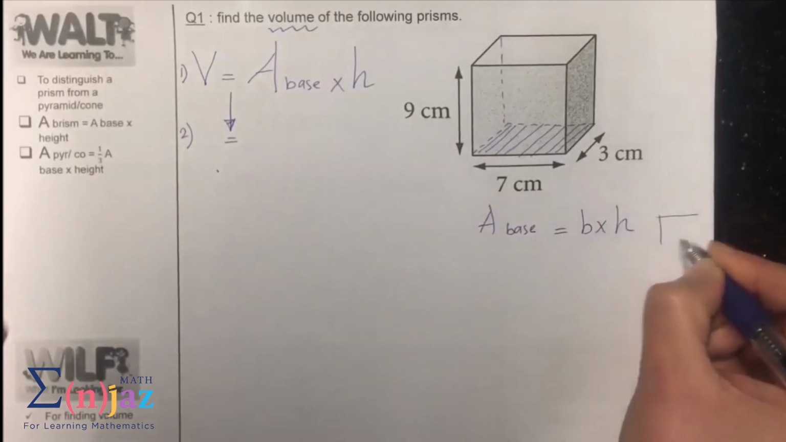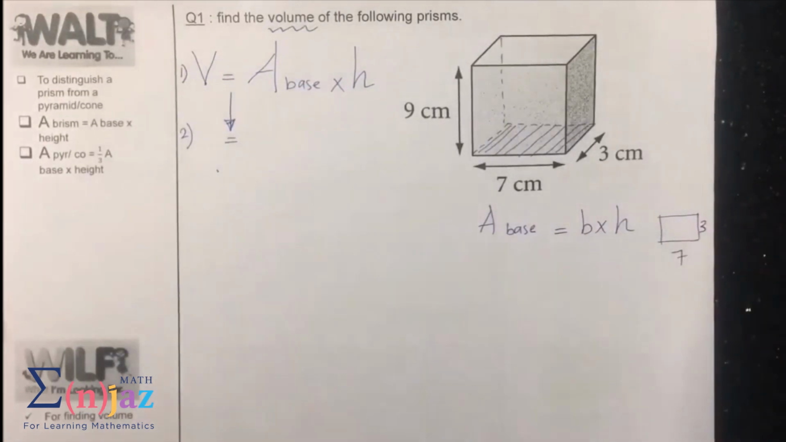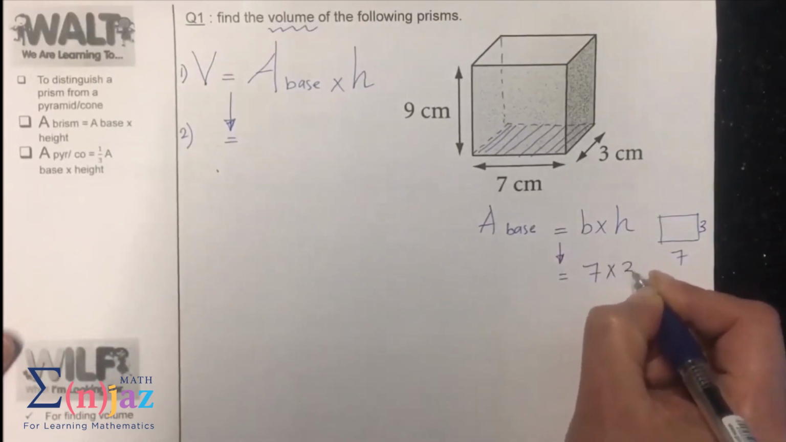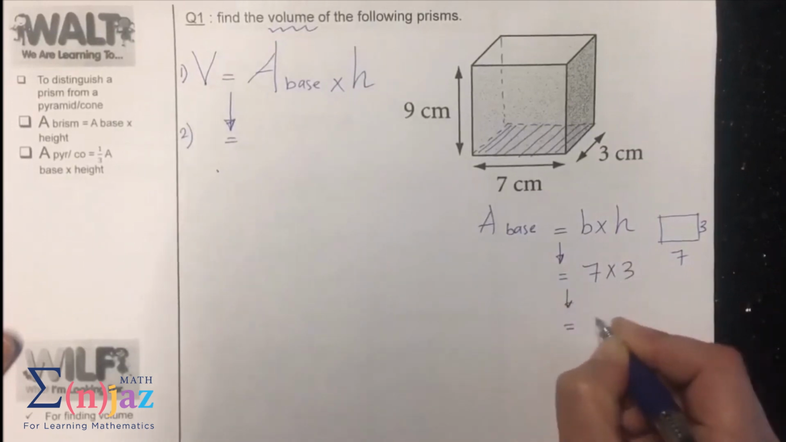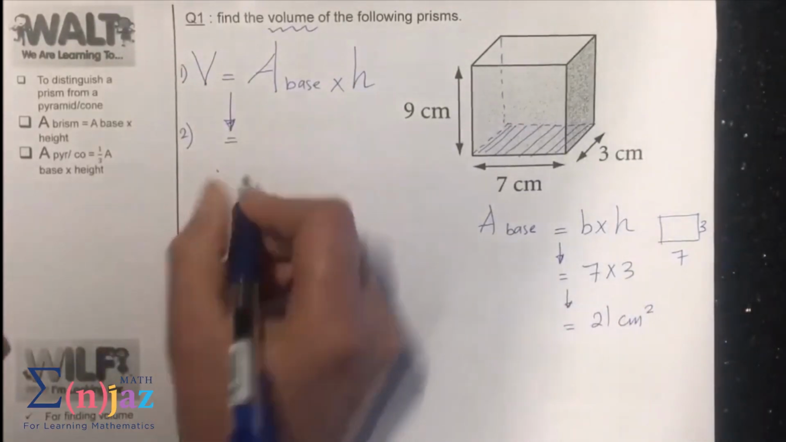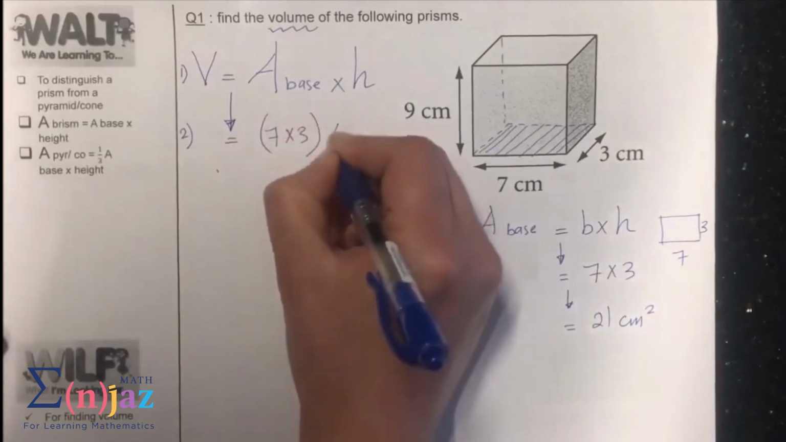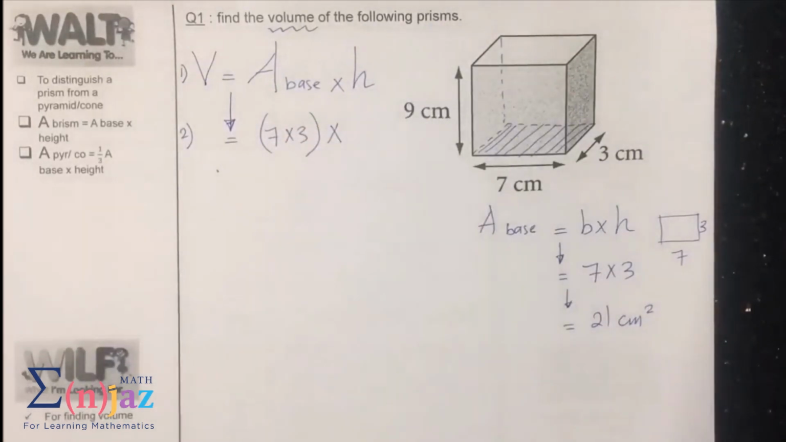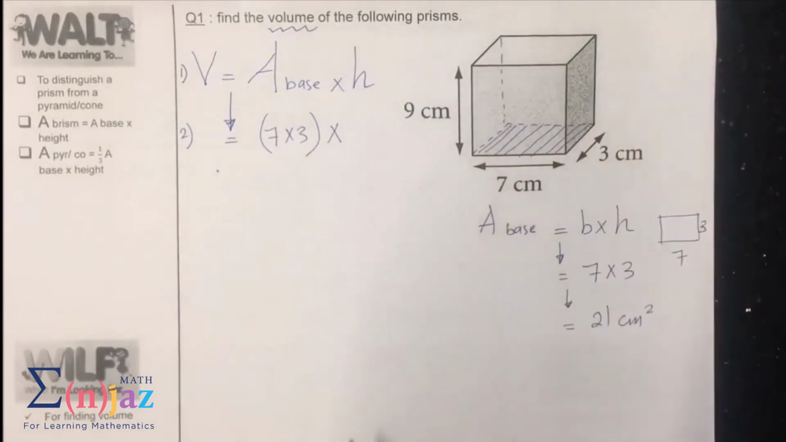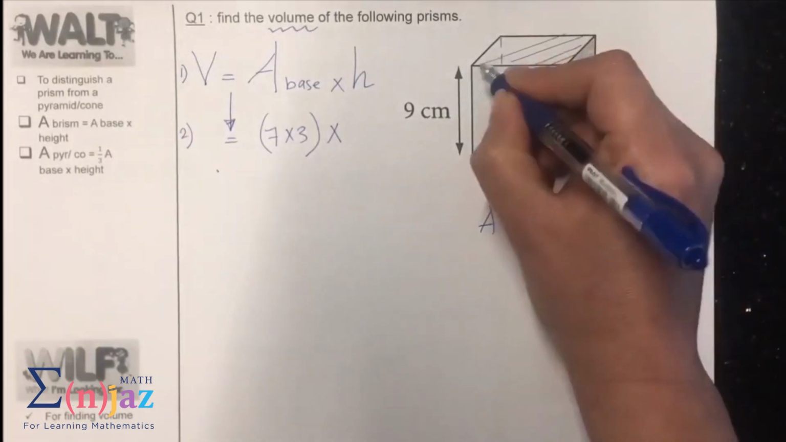And if I draw a sketch for it, it's 7 and 3 centimeter. So it's 7 times 3, which is 21 centimeter squared. This is my base. So I'm going to say here 7 times 3 inside a bracket times the height in a 3D object. This is the floor face. Where is the identical face to it? It's this one, which is the top.